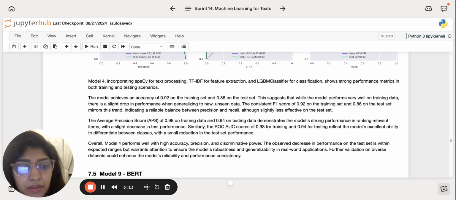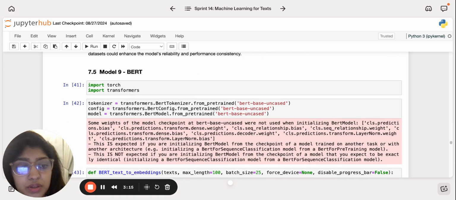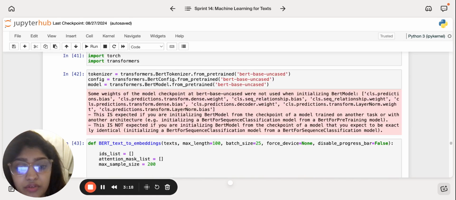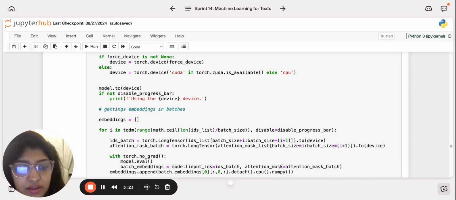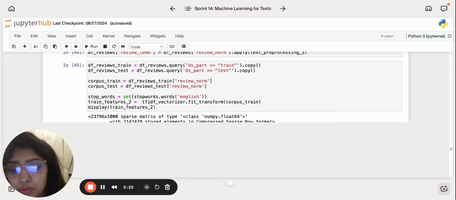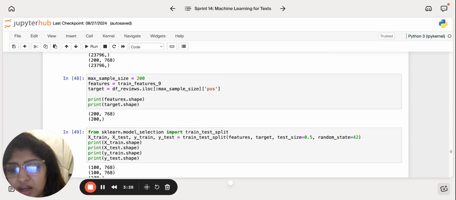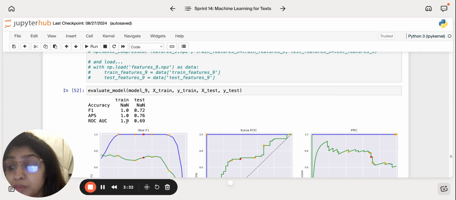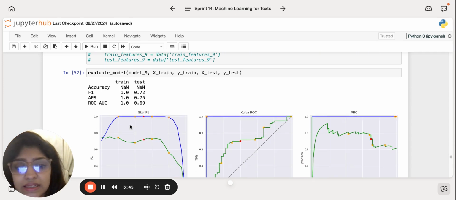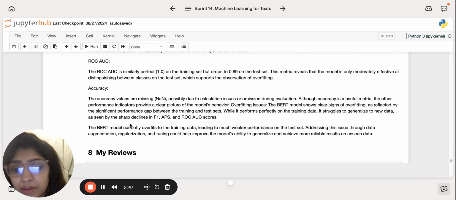Finally, I used a more advanced model, which was BERT for embeddings. Although it scored perfectly on the training set, with an F1 score of 1, the test set actually dropped to 0.72 compared to the previous model. So that's why I proceeded into the model evaluation.